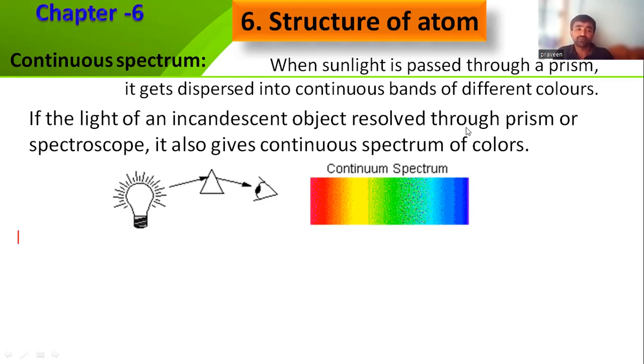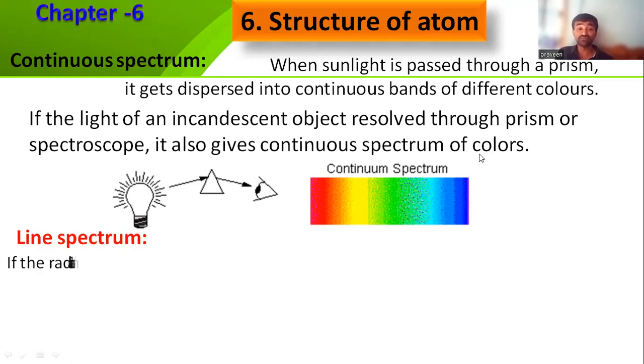Then one more is there, that is line spectrum. Line spectrum may be emission line spectrum or absorption line spectrum, right? There are two types in line spectrum. It consists of lines, which you can see as dark lines or colorful lines, right?